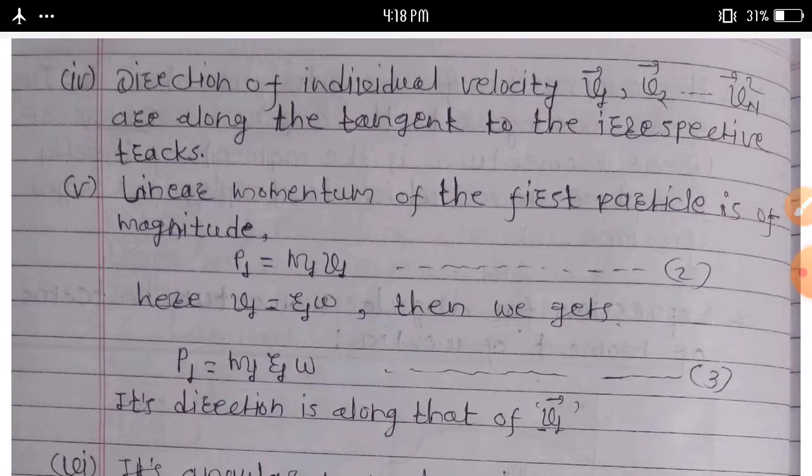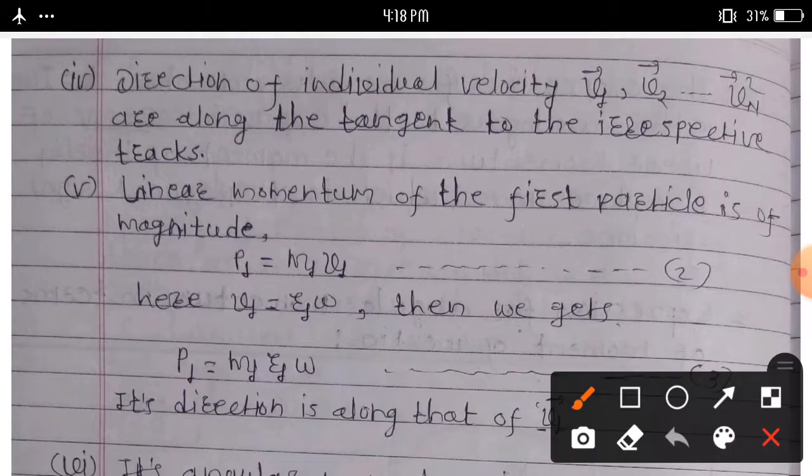According to the definition of linear momentum, p is equal to mv.